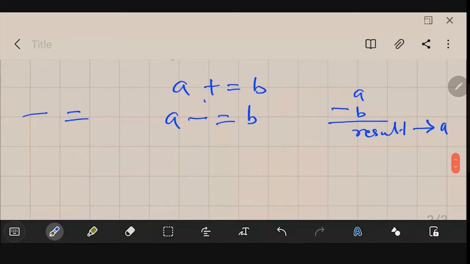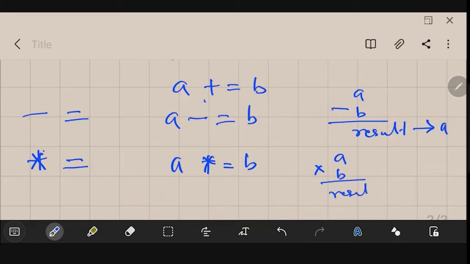Then the next is star equal to (*=). It multiplies the right operand with the left, and the result is stored in the left operand. That means if you have A *= B, then A will be multiplied with B, and whatever result you get will be stored in the A variable.